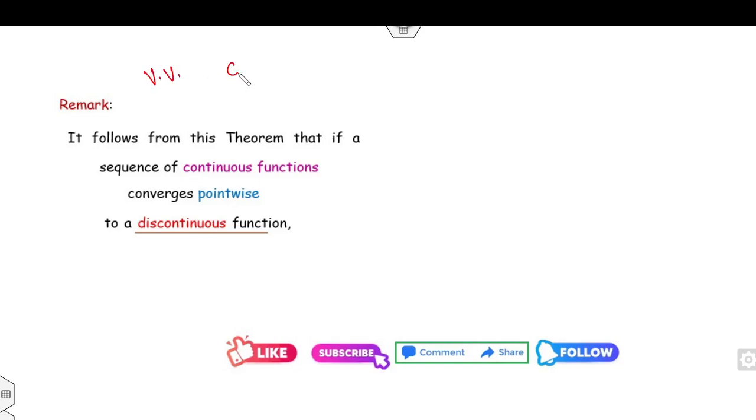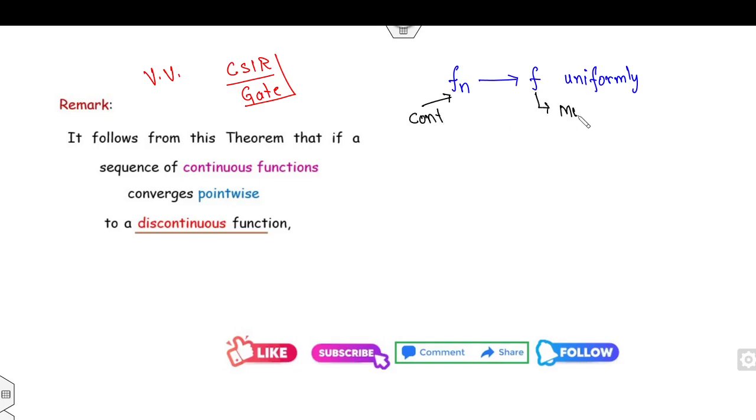A very important remark for you when you are working for CSIR NET, GATE, NBHM or any of the competitive examinations. Always remember, student, if fn converges to f, what is the theorem suggesting? If fn converges to f uniformly and fn is continuous, then f must be continuous.